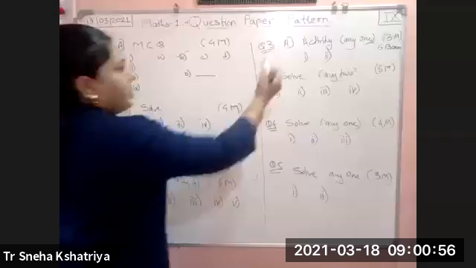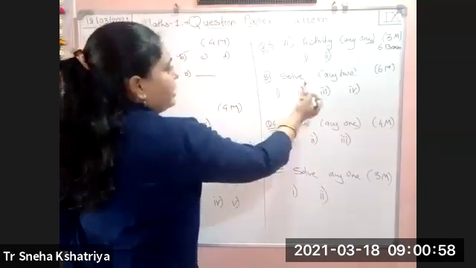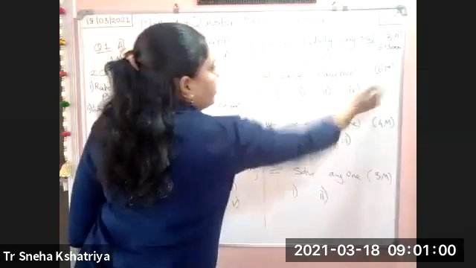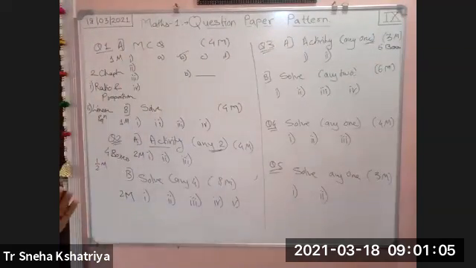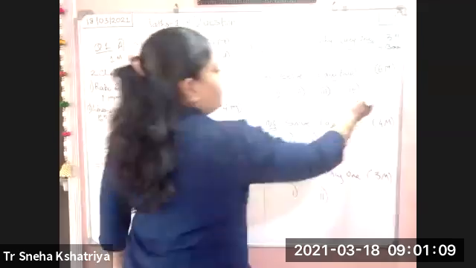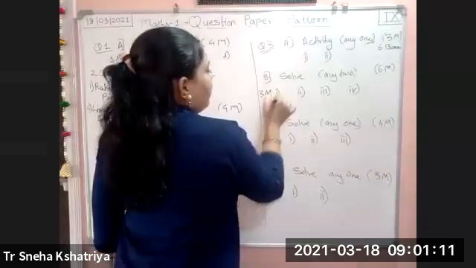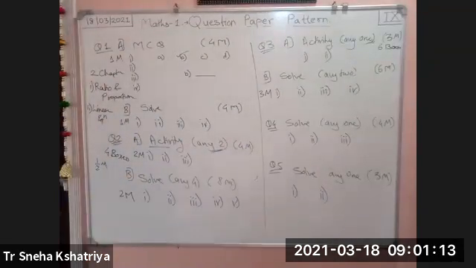Here it will be question 3B, that is solve any 2 for 6 marks. Here 4 options are given, and from the 4 you have to select only 2. Any 2 you have to do for 6 marks. Means each question carries 3 marks.